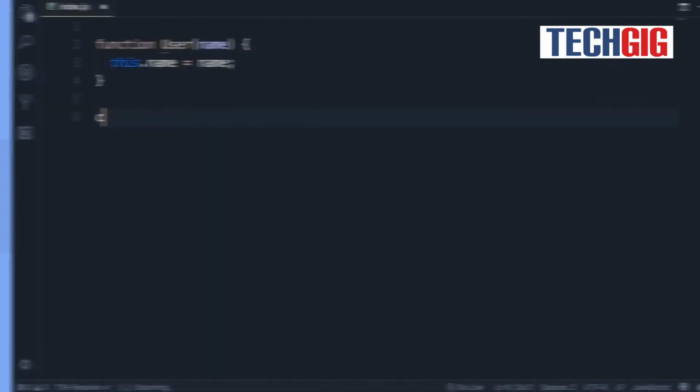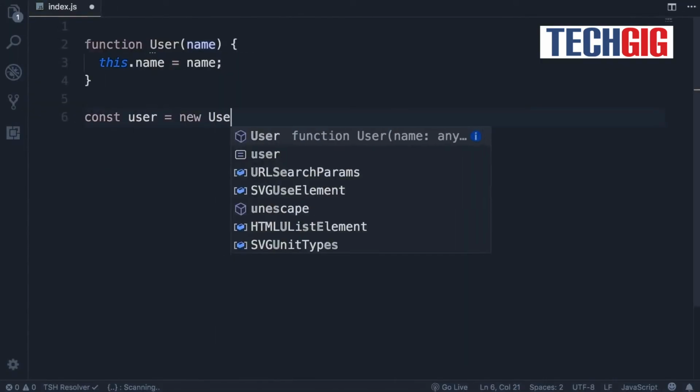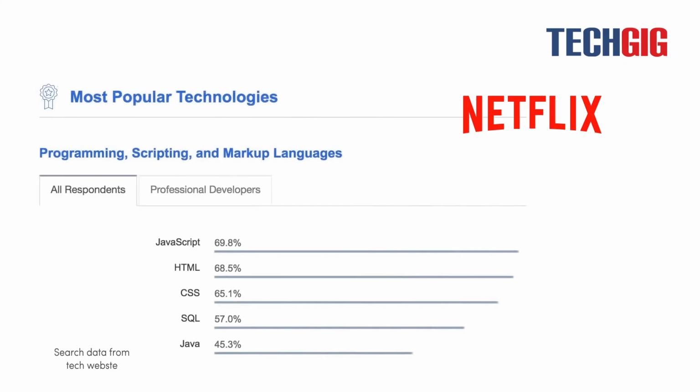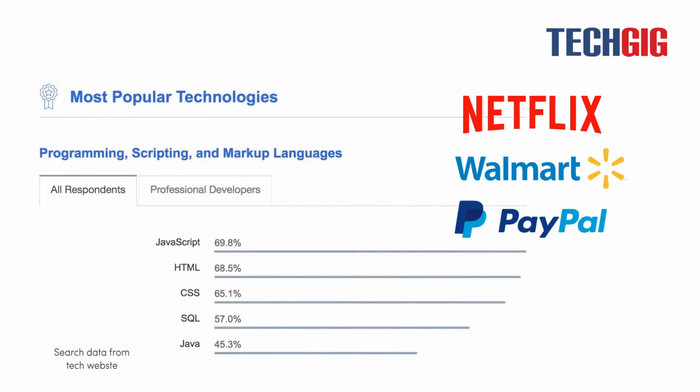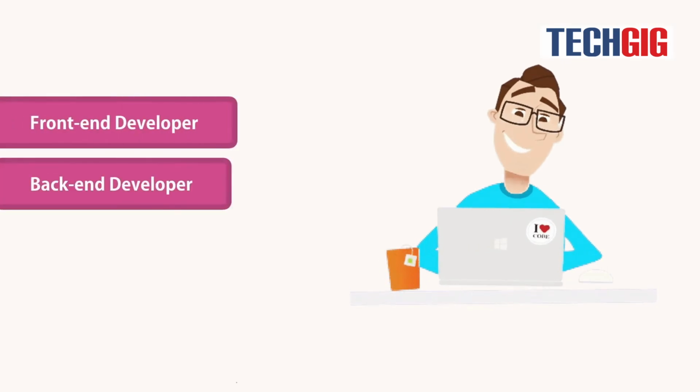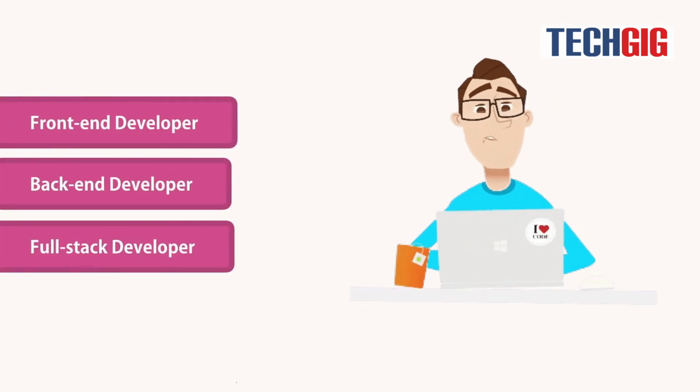JavaScript is one of the most popular and widely used programming languages in the world right now, and big companies like Netflix, Walmart, and PayPal build internal applications using it. You can work as a front-end developer or a back-end developer, or as well as a full-stack developer.